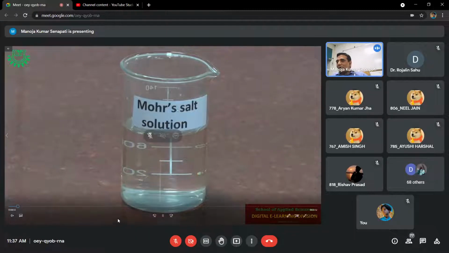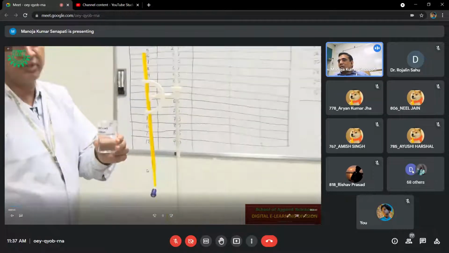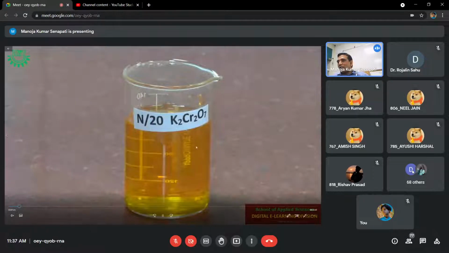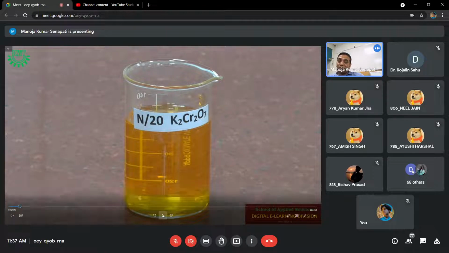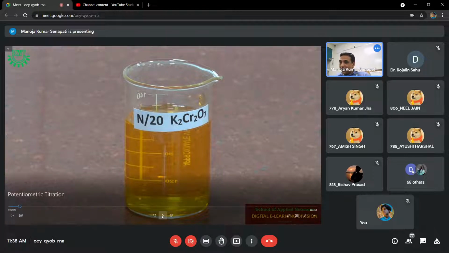See the chemicals, you can see this is the Mohr's salt solution, light greenish in color. This one is the potassium dichromate solution. And here the normality of potassium dichromate is given to you. It is 1/20 N. By using that one, you are going to determine the ferrous iron content.